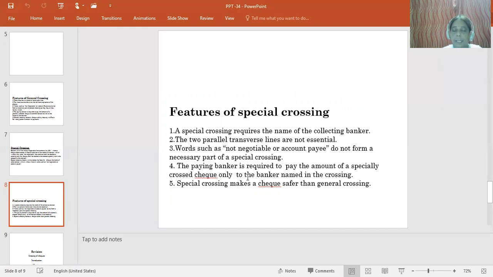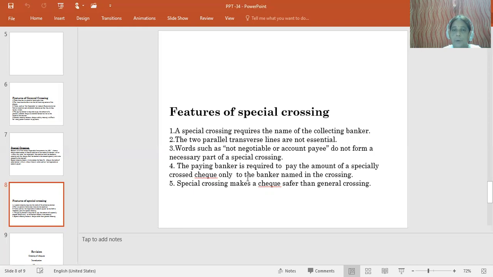Of course, whether it is a general crossing or a special crossing, the amount is not payable at the counter. It will be directly credited to the concerned customer's account through the collecting banker. Special crossing makes a check safer than the general crossing. So these are the few things we discussed about crossing and types of crossing.